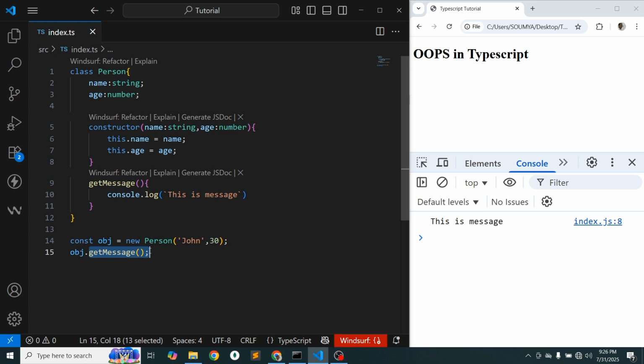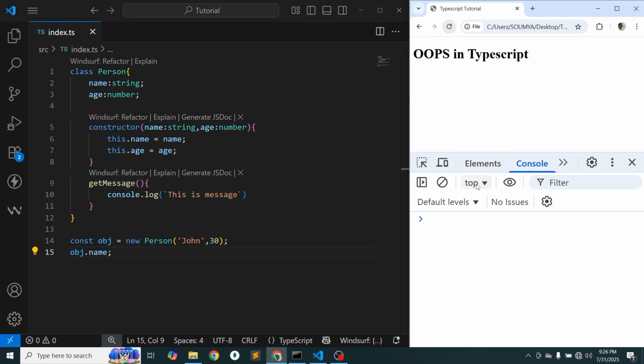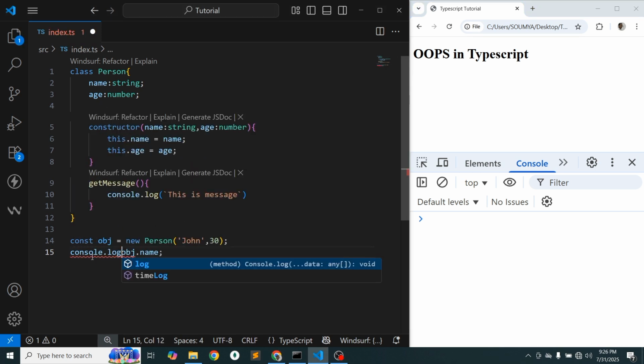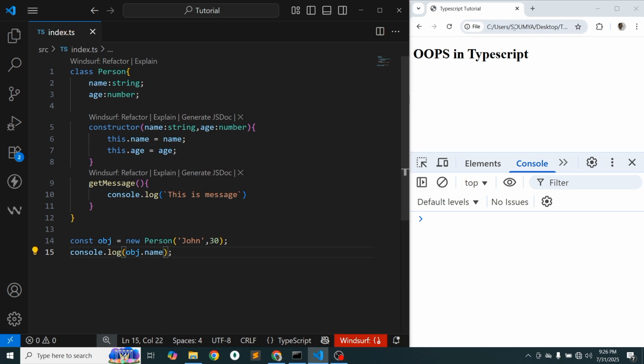Now if I want to get the value of name, you can see it is blank because we have not printed that. So simply write console.log(obj.name), and here you can see John is printed, which means we added the value with this name.